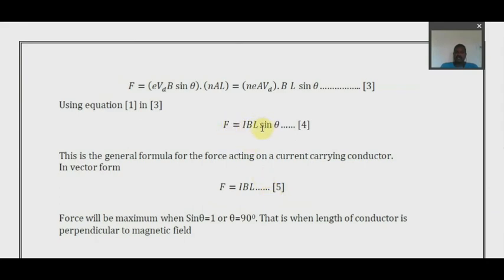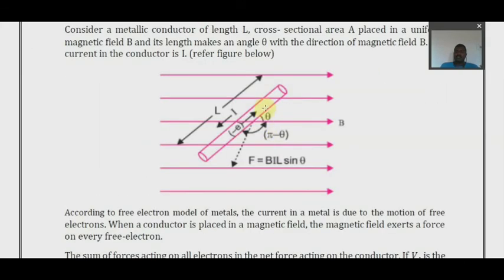So the total force acting on a particular length of conductor in a magnetic field, when it is placed at an angle of theta, is F is equal to BIL sin theta. This is the general formula for the force acting on a current carrying conductor. If the conductor is aligned horizontally, theta becomes 0, sin 0 is 0, then the force is 0.